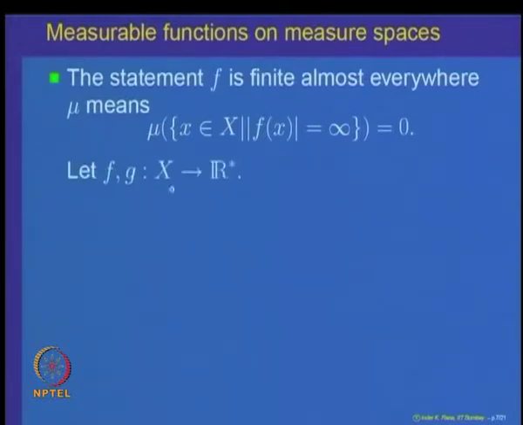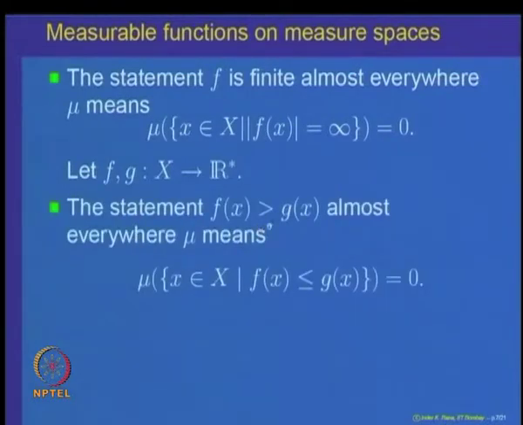Similarly, let us look at two functions f and g, and the statement that f is strictly bigger than g almost everywhere. What will that statement mean? That means the set of points where f of x is not strictly bigger than g of x, which is the same as the set of points where f of x is less than or equal to g of x, has measure 0. So, saying that f is strictly bigger than g almost everywhere with respect to mu means mu of the set where this statement is not true, that is, f of x less than or equal to g of x, is 0.